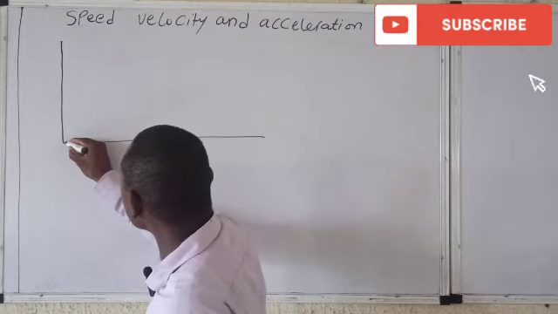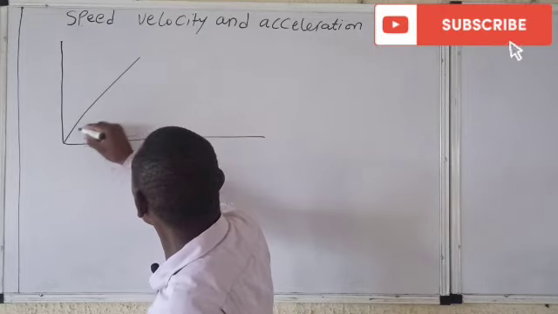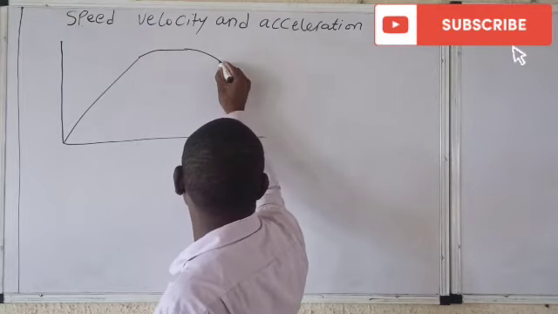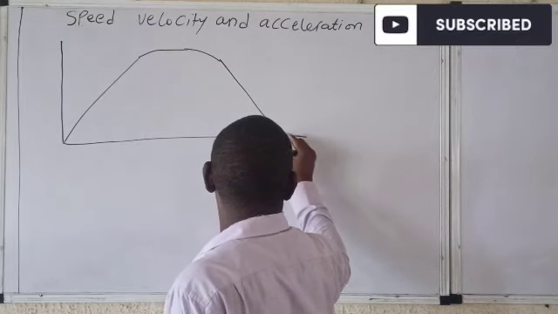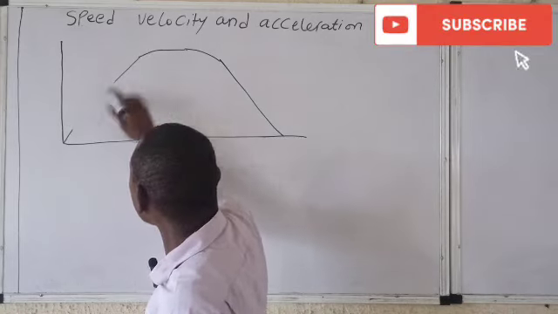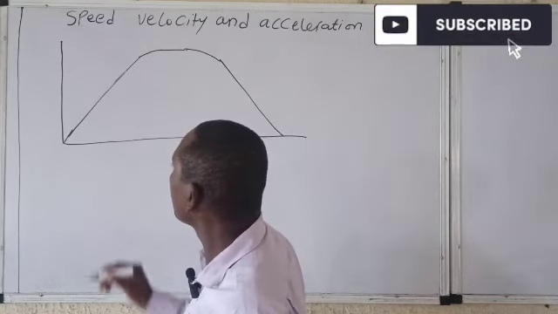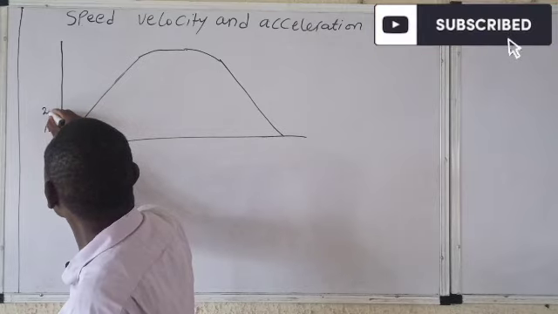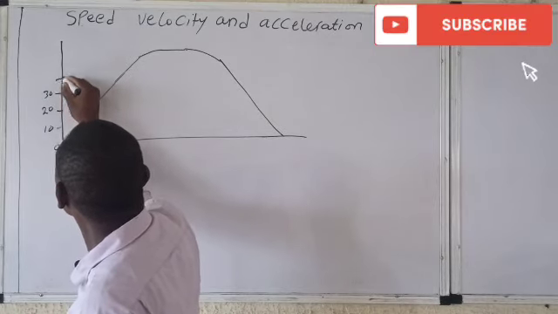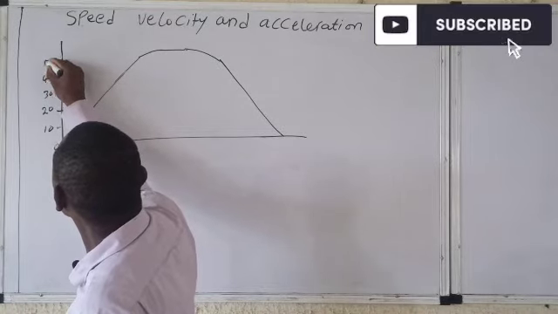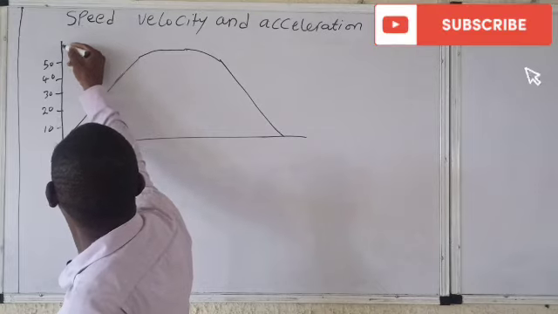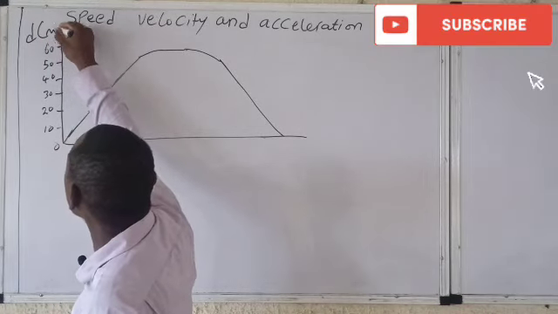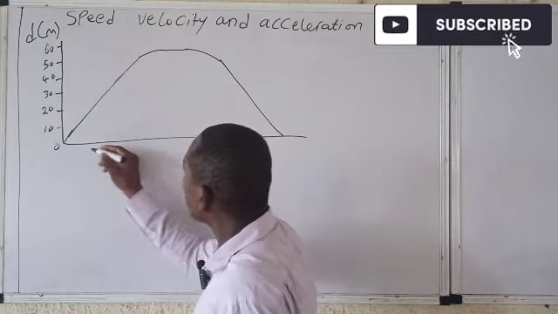Let's take a look at this graph. I have a graph like this, going straight first, then curving, then straight. This is just for teaching purposes, all right? Let's straighten it up. You have here as 0, here as 10, 20, 30, 40, 50, and 60. So here is distance, D in what? Meters.